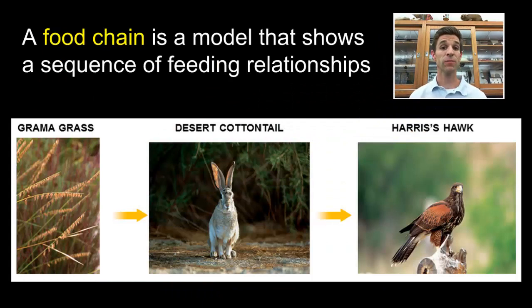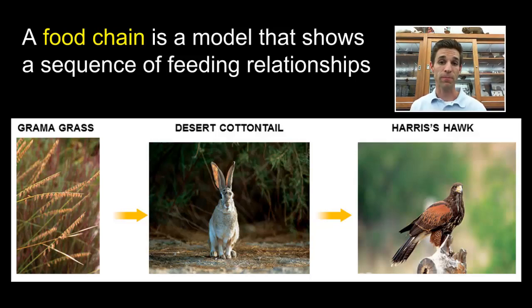And of course, a food chain is simply a model that shows the sequence of the feeding relationships. Remember, in ecology, we're interested in the relationships between organisms and their environment, and one of these relationships is the feeding relationship. So in this case, the grass is fed on by the rabbit, and the rabbit is fed upon by the hawk, and that's a food chain.